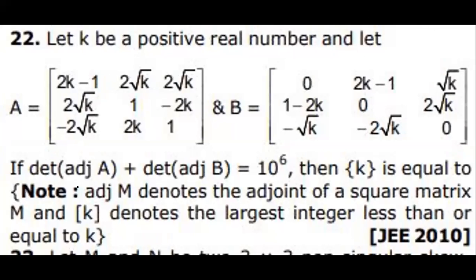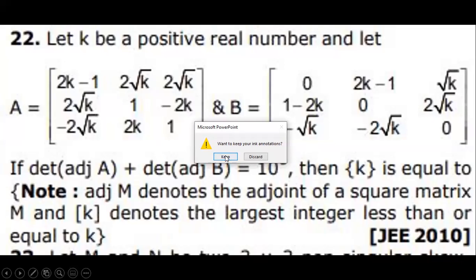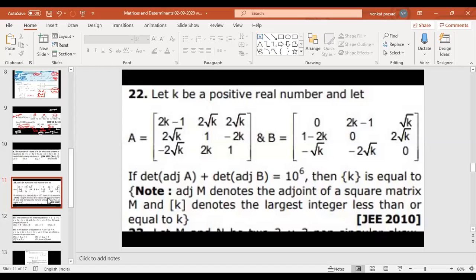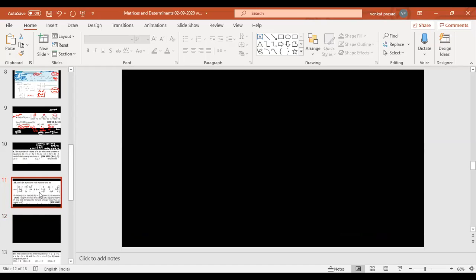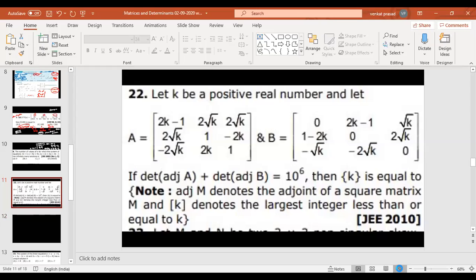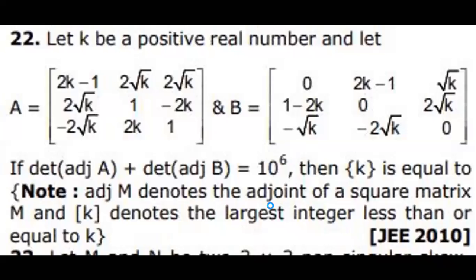Now see question number 22. Just a minute. What is the question? Okay, I'm just adding this slide. Now see the question. Let k be a positive real number.